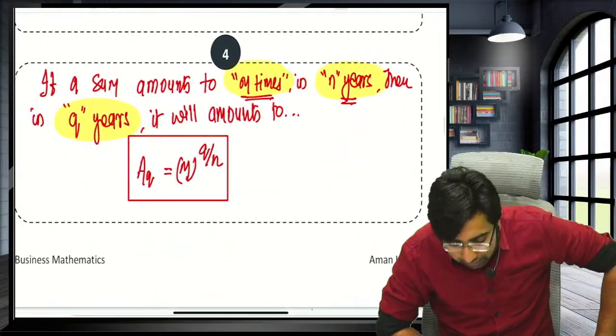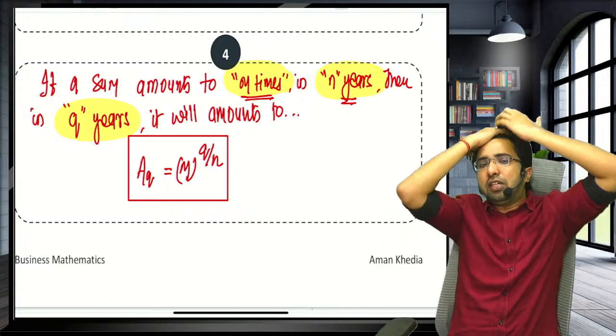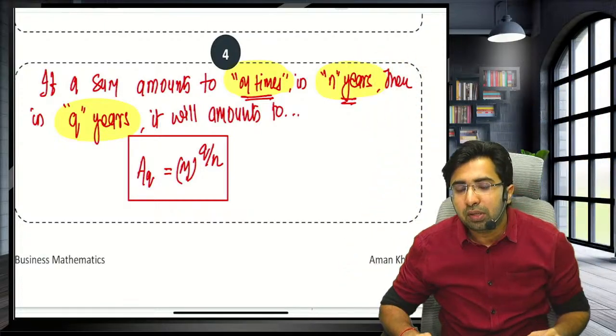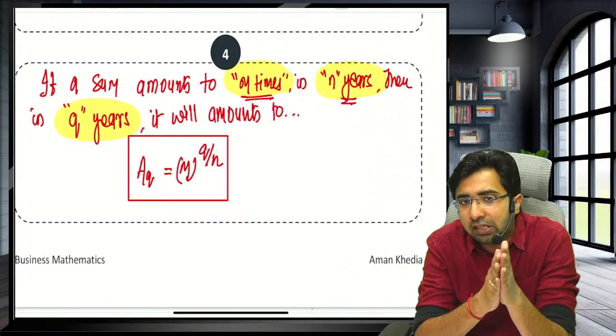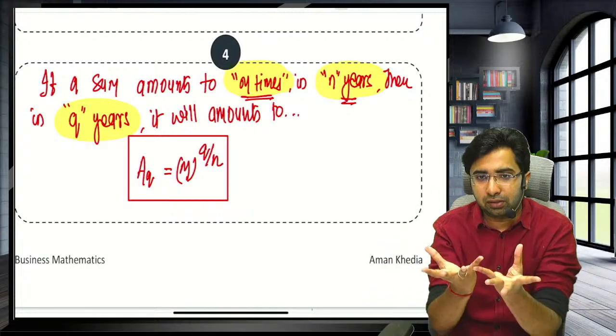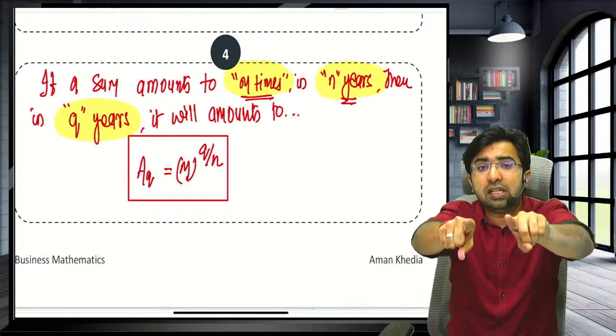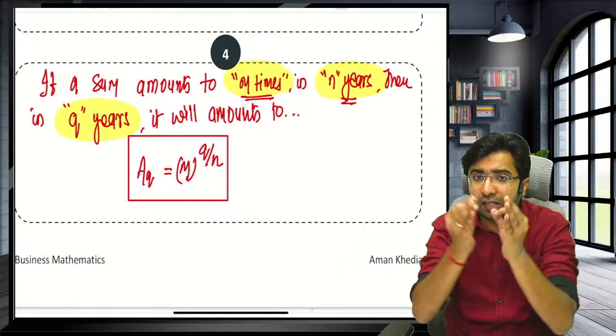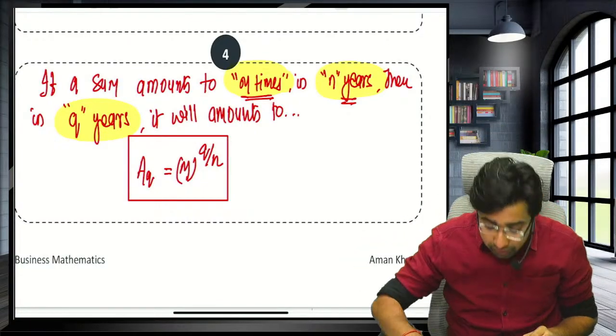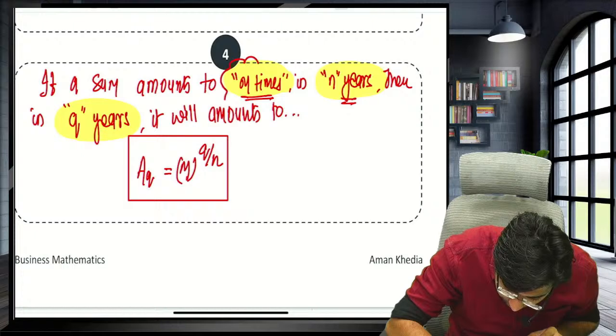If a sum of money amounts to m times in n years, guys, if the question has not given you the data directly but has given you the data in terms of times, and they are asking the answer also in times.